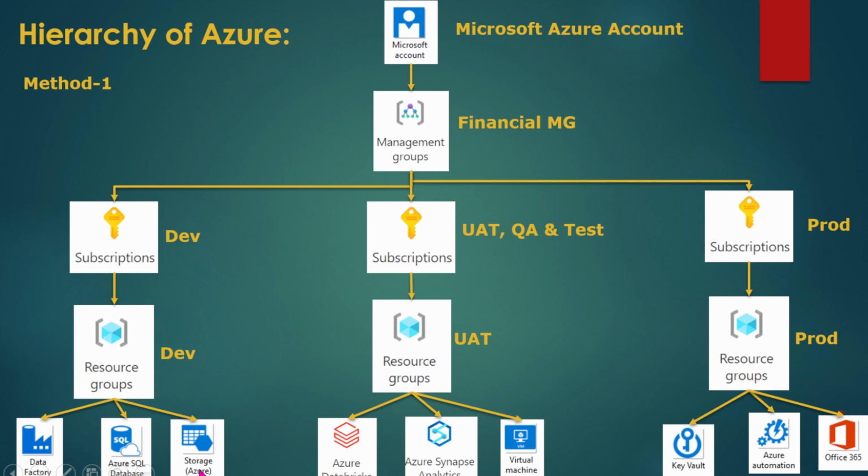So those are called resources. Basically, a resource group is a logical container onto which Azure resources are deployed and managed. What are Azure resources? Examples can be, as you can see here, a data factory, SQL database, virtual machines, Azure Databricks, Azure Synapse.